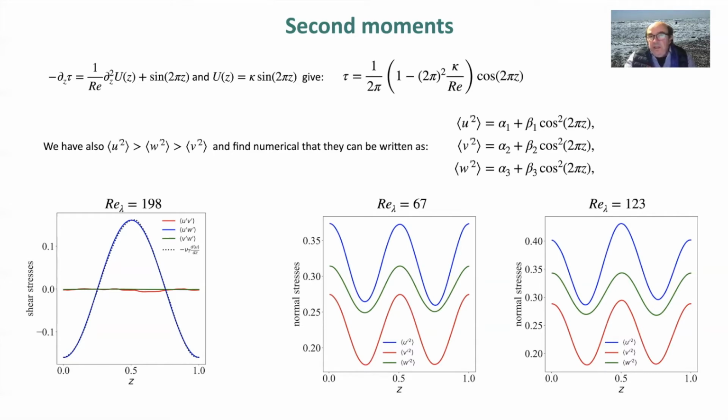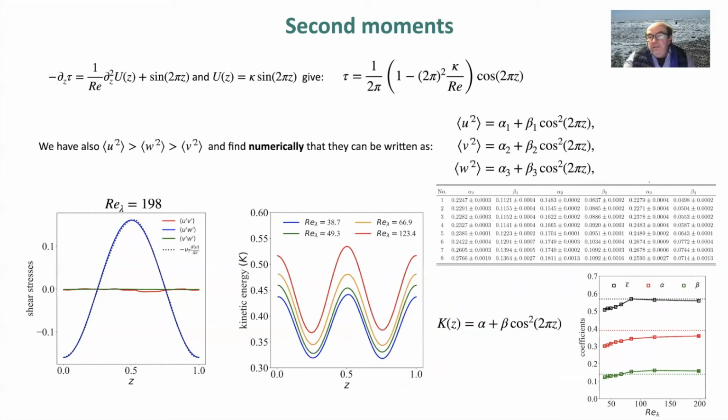This is directly linked to the equations concerning the normal stresses, u prime square, v prime square, w prime square. It's a numerical result to find the curves that we show here. So we see that they are themselves proportional to the square of the cosine. And we can extract numerically the different coefficients which are given here.